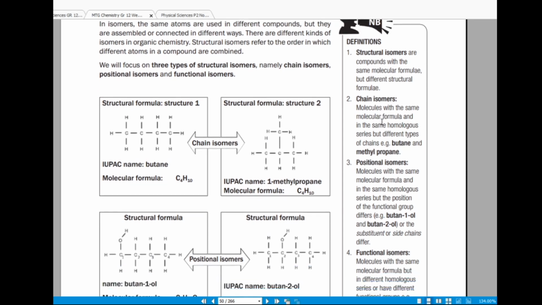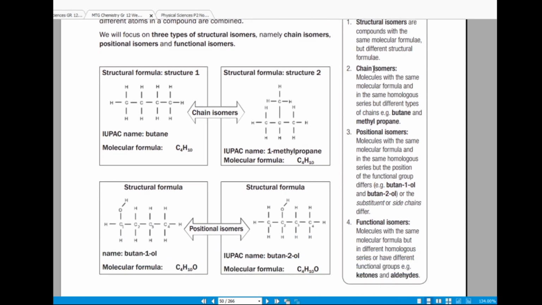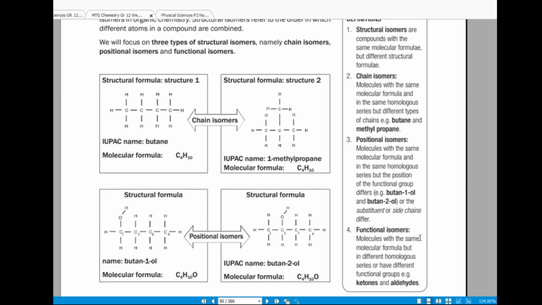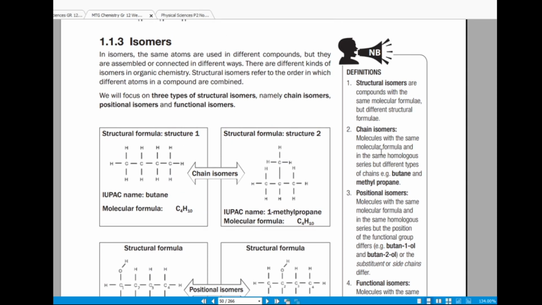So there are types of structural isomers. You'll have chain isomers, positional isomers, and functional isomers. Chain isomers are molecules with the same molecular formula and in the same homologous series but different types of chains, right? So this is a chain isomer, for example.